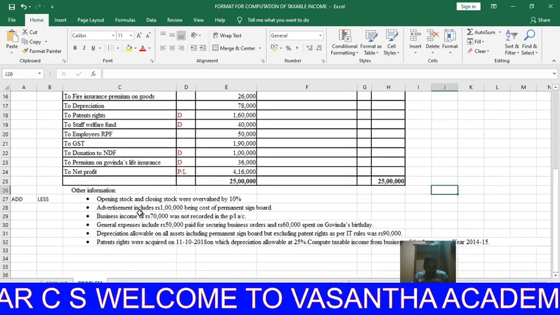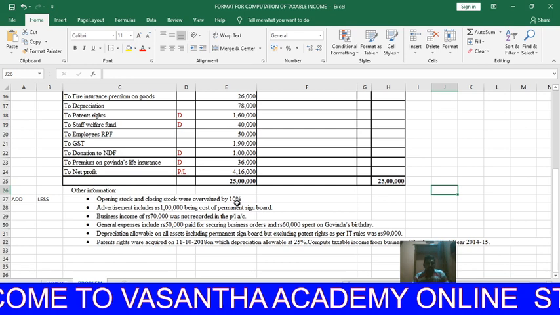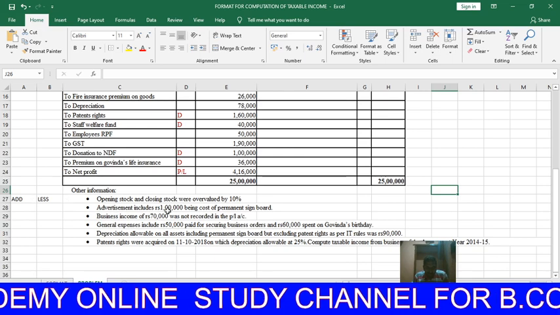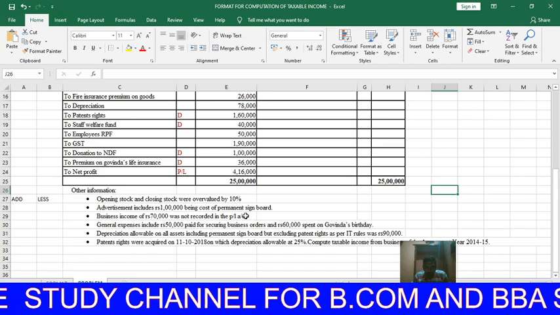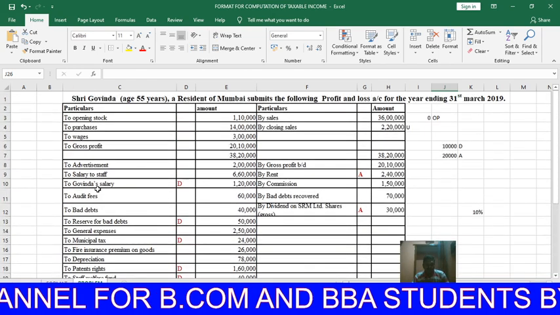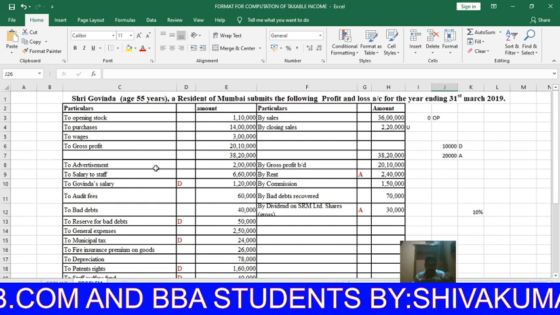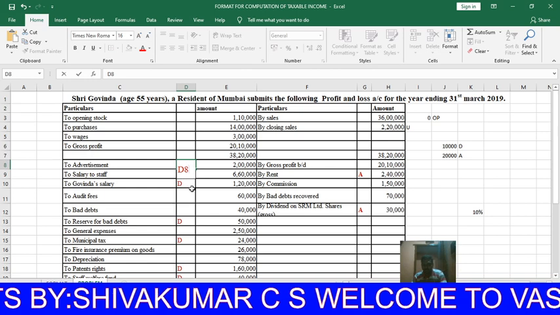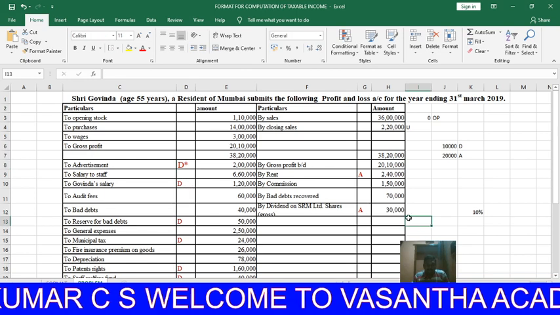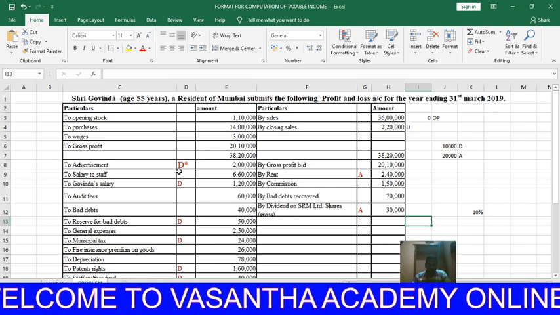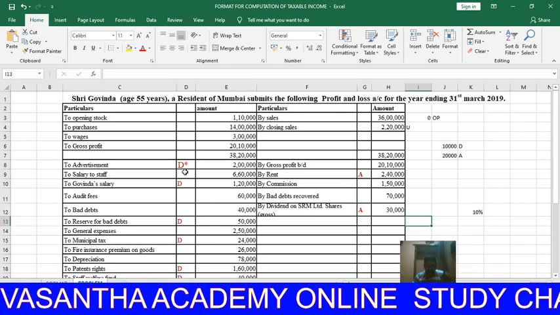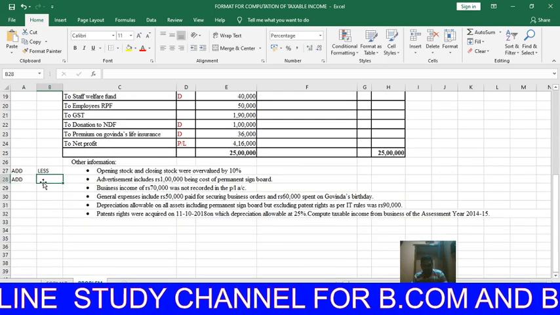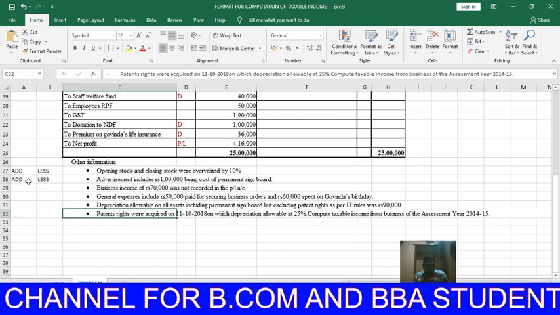Let us give treatment for the adjustments. Opening stock and closing stock were overvalued. Already I gave treatment, add and less. Advertisement expenses including 1 lakh being purchase of signboard. Yes, advertisement expenses is admissible expense, business expenses, but now it is a disallowed expense. I put a star mark. Whenever there is an adjustment, I put a star mark for that. Then 1 lakh is a business advertisement, and another 1 lakh is purchase of signboard, for which you have to add and less. Less is depreciation, add is purchase of signboard.